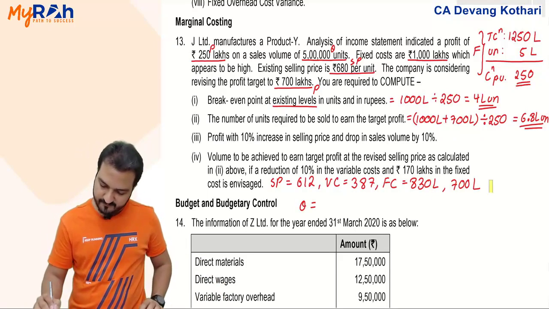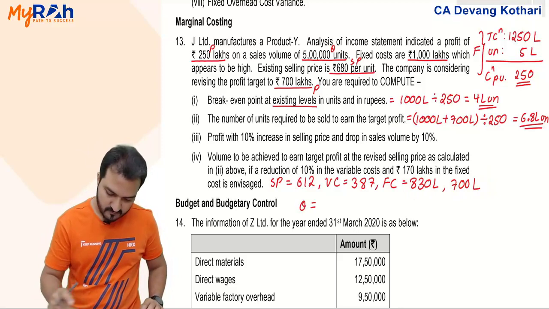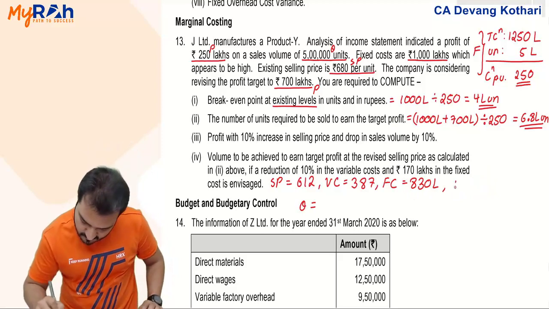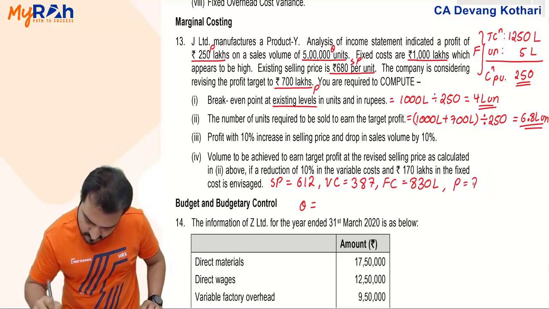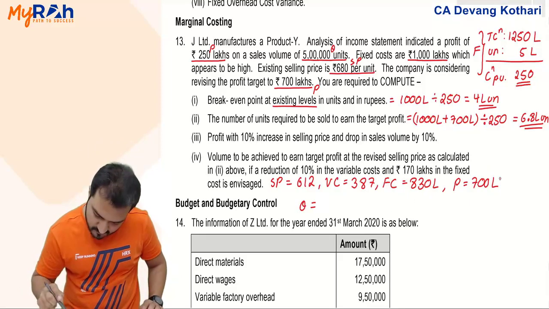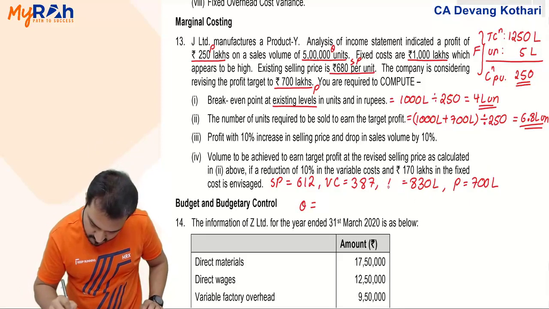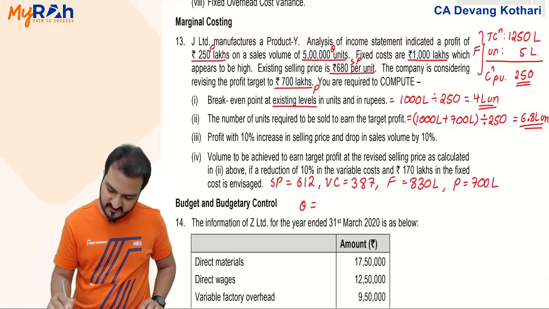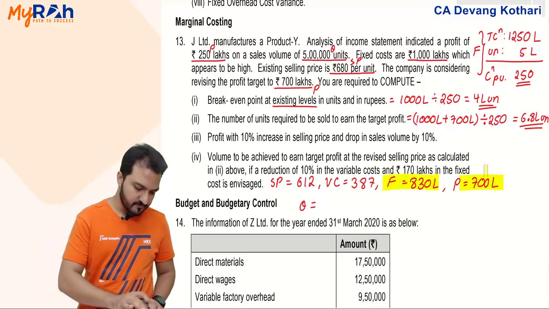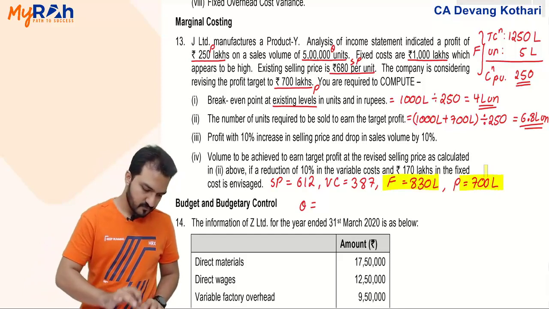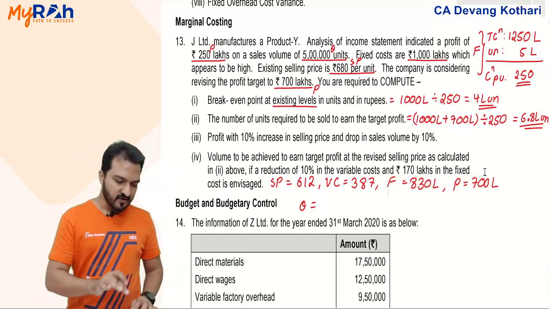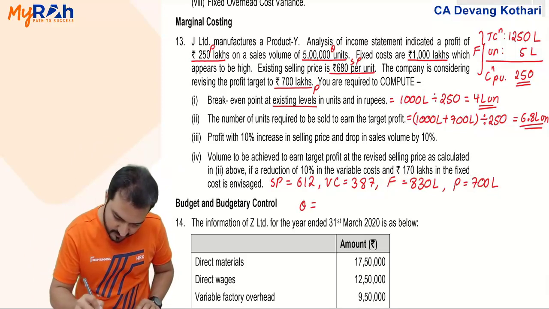F plus P is 830 and 700, 1530 divided by contribution per unit.